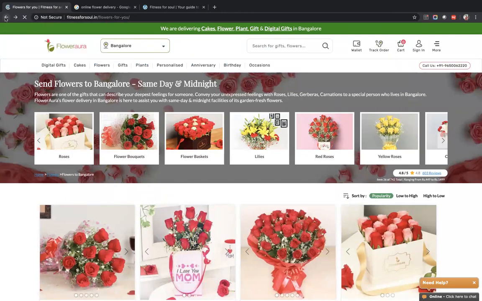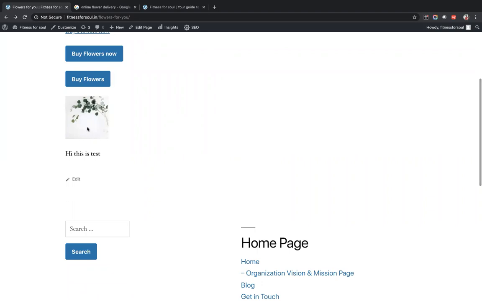Let's go back to the site. Yeah, and the image is also working. I forgot to show you, we can make an image clickable. That is also possible. You just need to select the image and give the hyperlink, which was coming at the top.